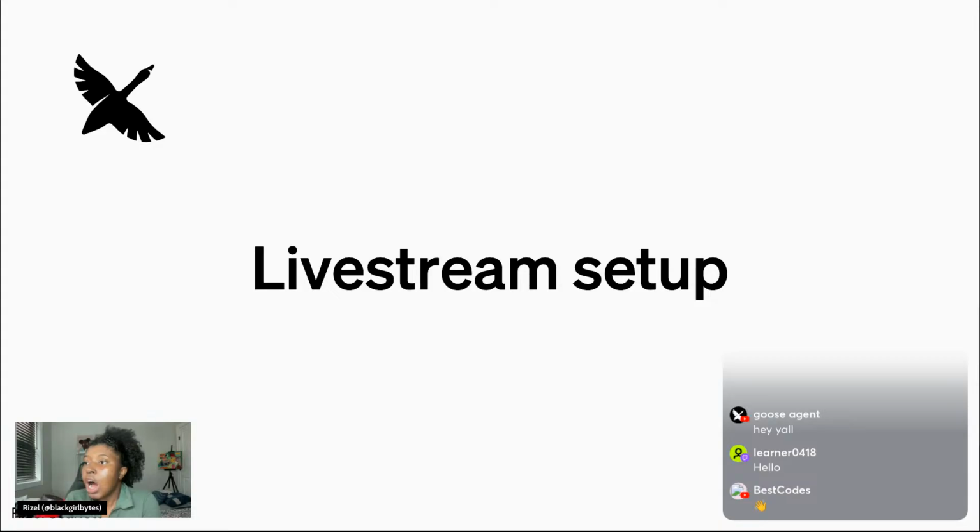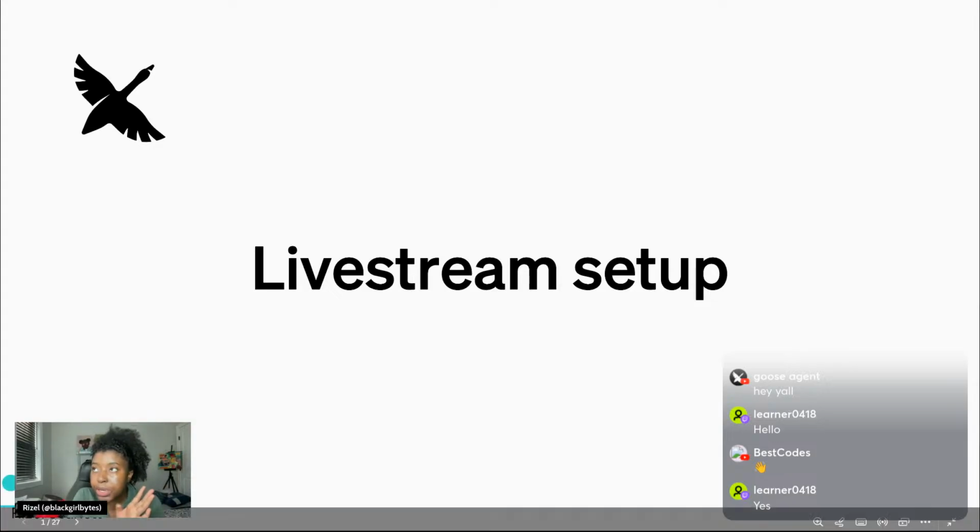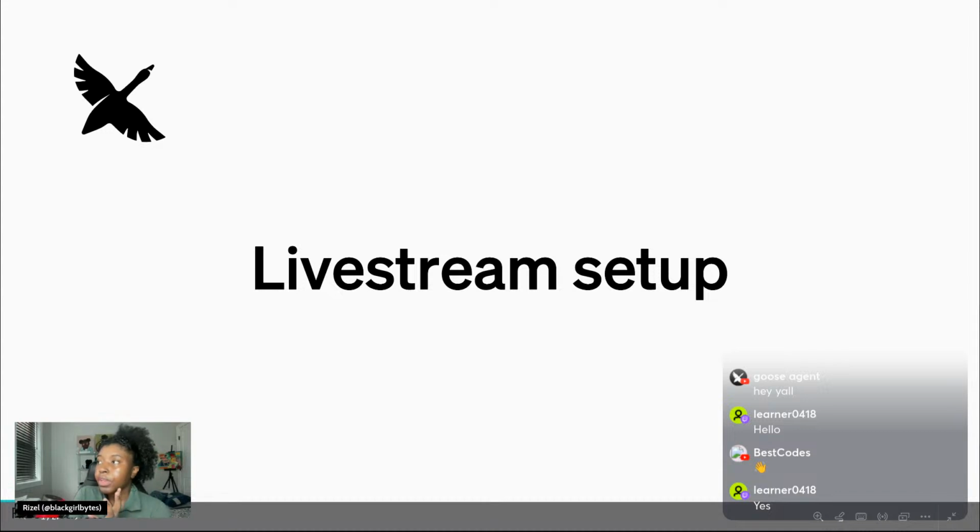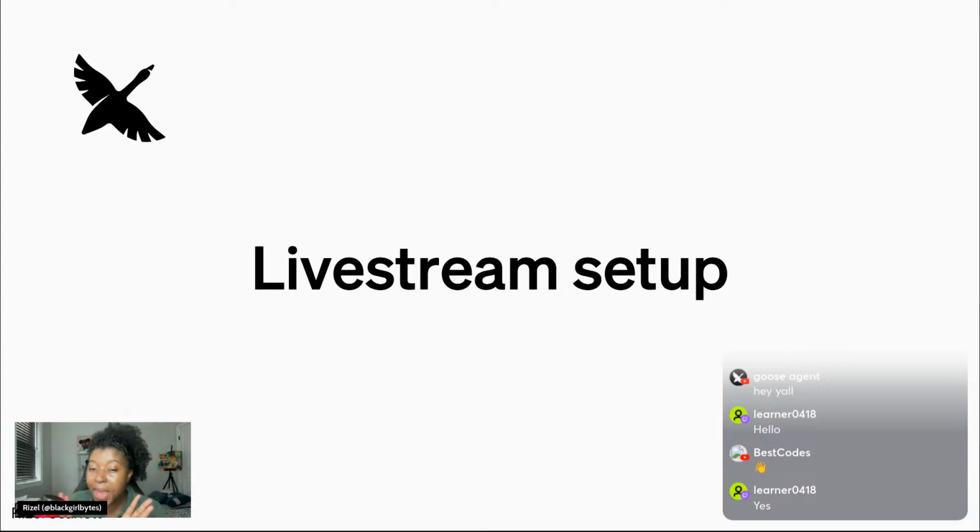I'm going to use Goose today to refactor some things. There's a couple of features and vocabulary that I want to share with you guys. I think a lot of times people use agents and feel like, oh my god, I don't really have control over it. But I think there's a lot of features within agents that people aren't aware of. So I'm just going to give a quick precursor for some of the features that I may or may not use.